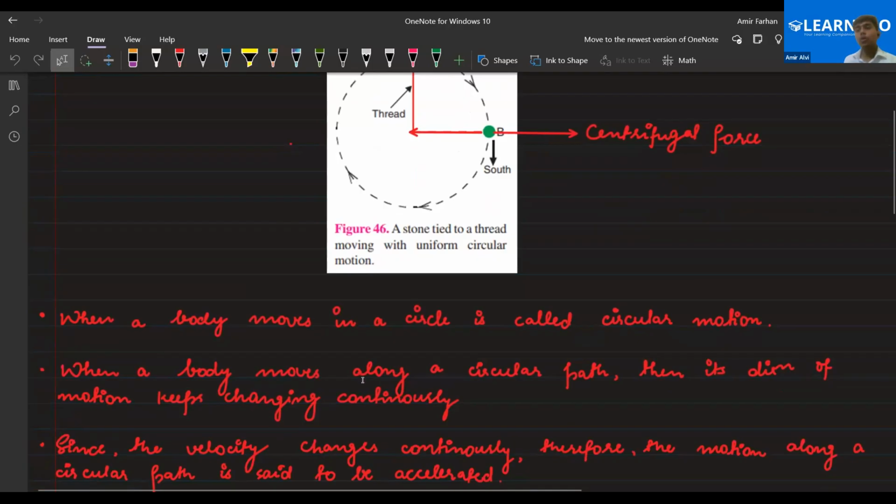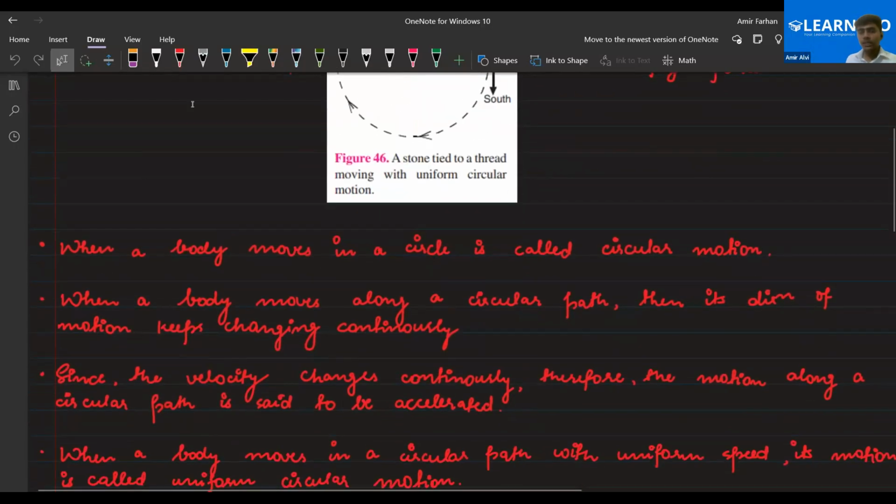So that's why this is called accelerated motion, because velocity depends on two things: magnitude and direction. If you are not changing the magnitude, or speed, the only thing that is changing is direction. If any of the two things changes, the velocity will change. It means that it is accelerated motion, because direction is changing continuously at each and every point.